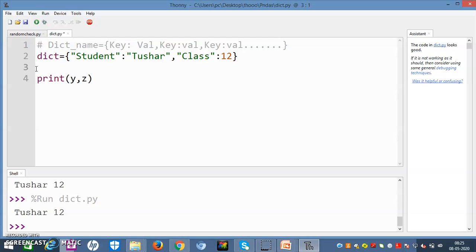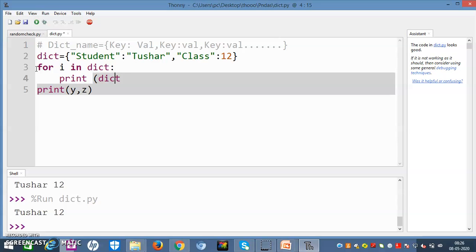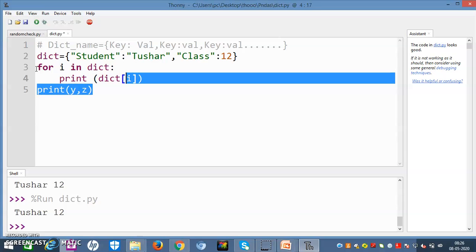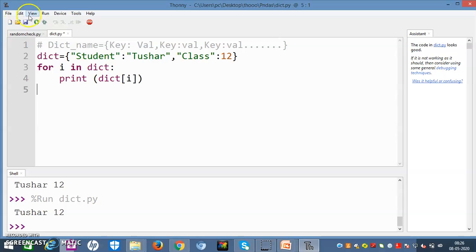Now what I will do is write for i in dict. Next, I have to print dict. Now let us check the answer.